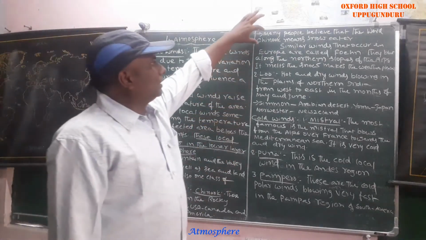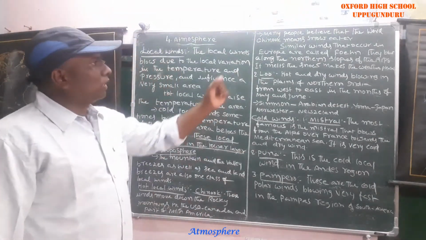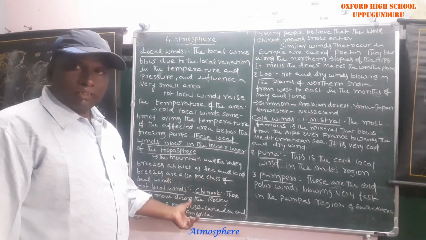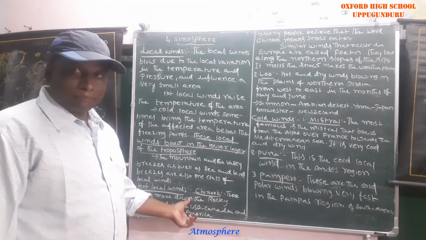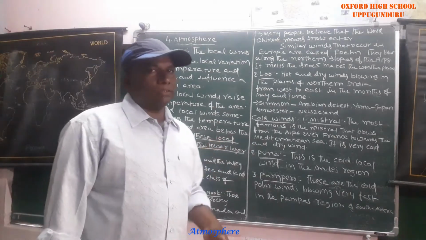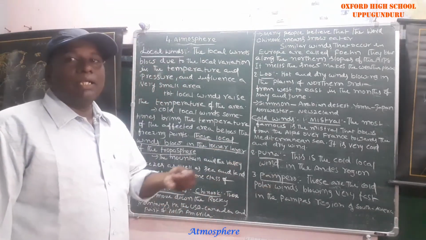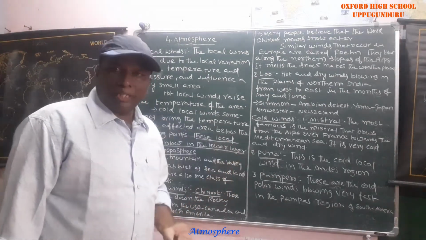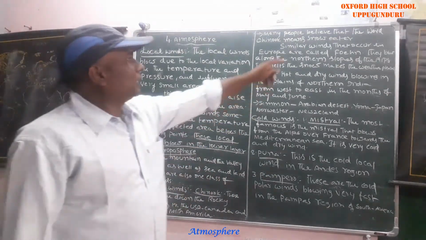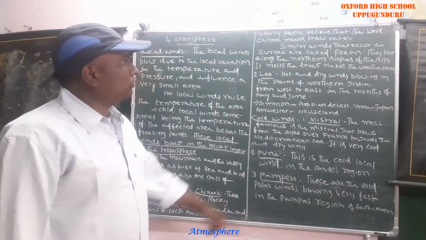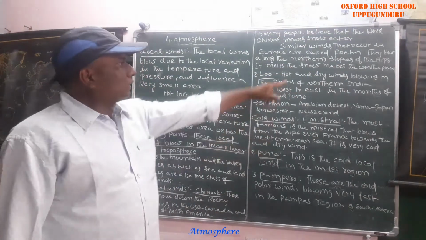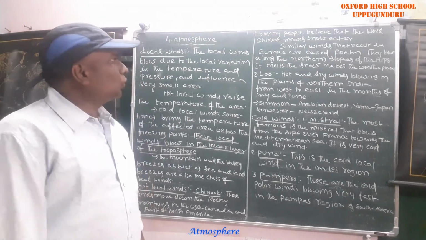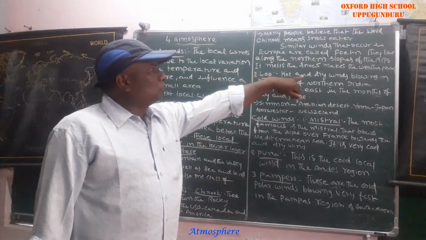Similar winds that occur in Europe are called foehn. This is also a hot local wind. How do these winds impact the area? They melt the snow and make the environment very pleasant, isn't it? They blow along the northern slope of the Alps, which are located in Europe. They melt the snow and make the weather pleasant.